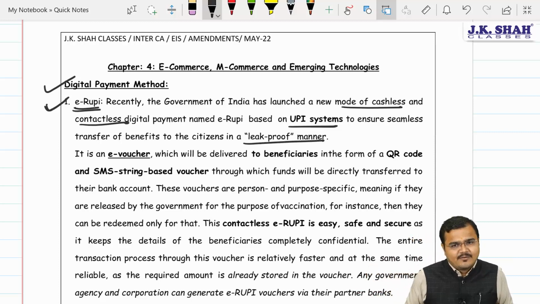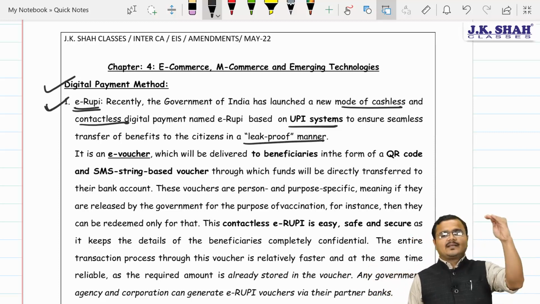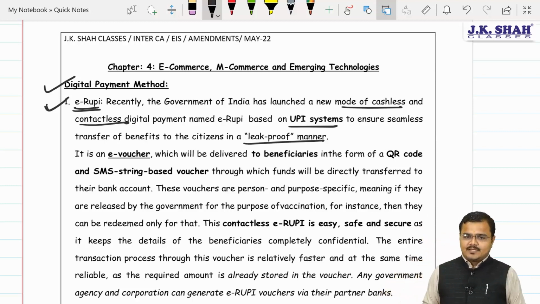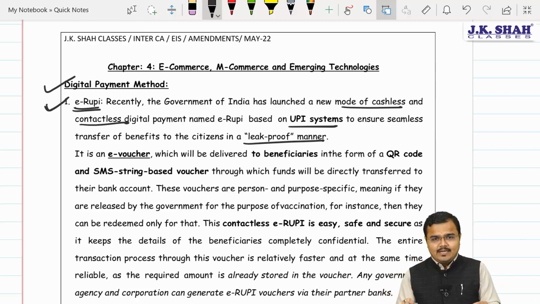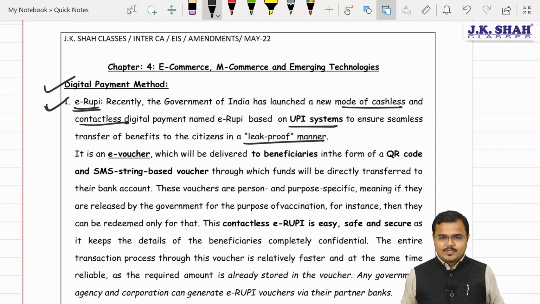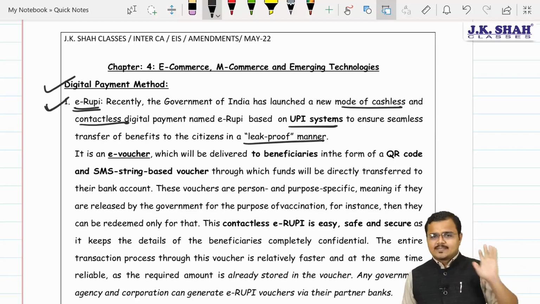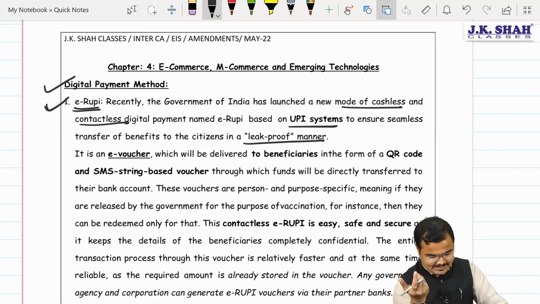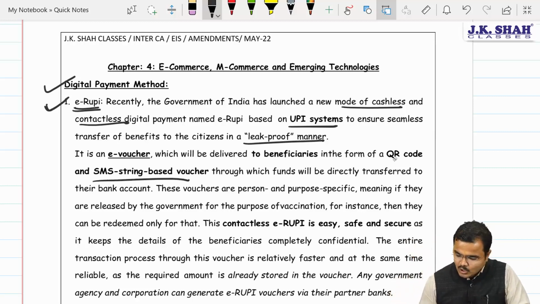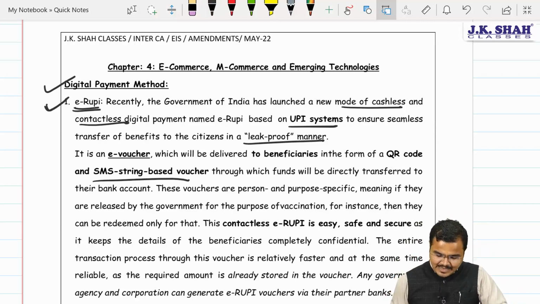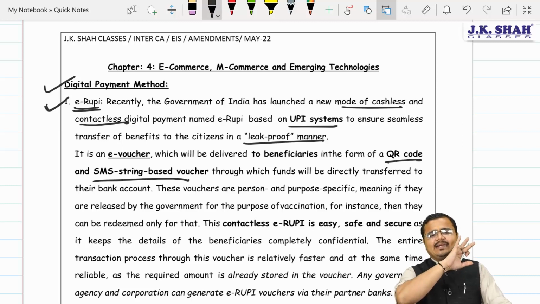For example, suppose the central government has decided to give some benefits to each child of government employees, say school fees. One string message will be created, that is an SMS string based voucher, or a QR code will be generated and delivered to them, and this QR code will contain the entire details.